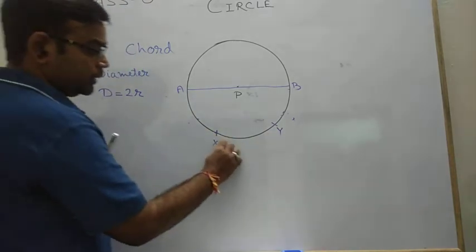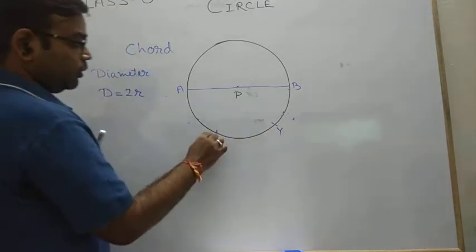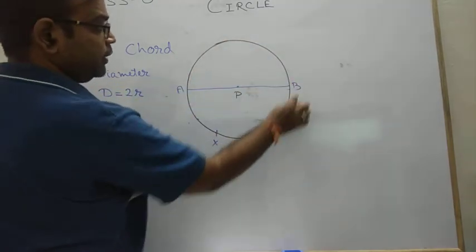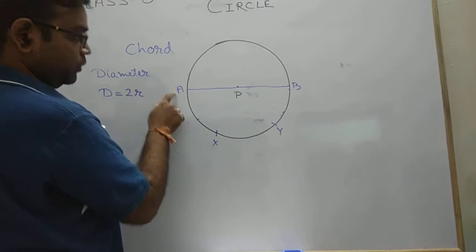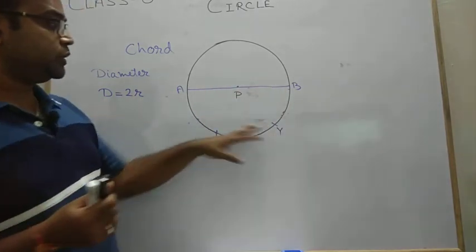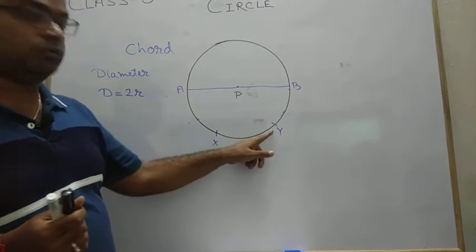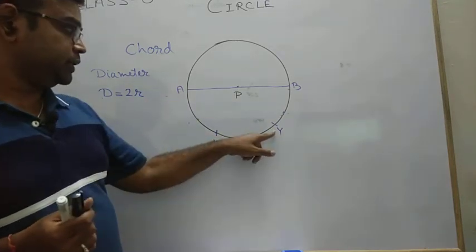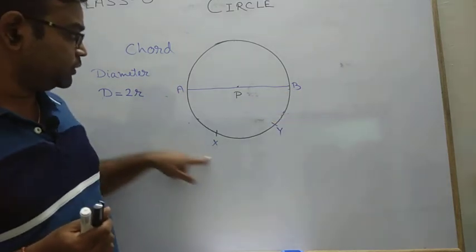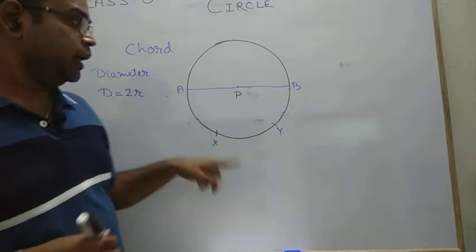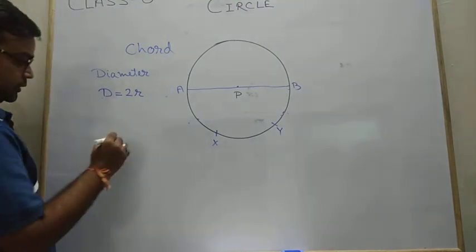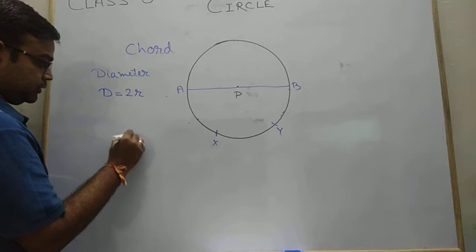Either this smaller XY part or this bigger XY part, or you can say YB, XA or AY, whatever points you choose on the boundary give you the arc. XY is an arc. We can say AB is also an arc if we use this one. So AB is also an arc.